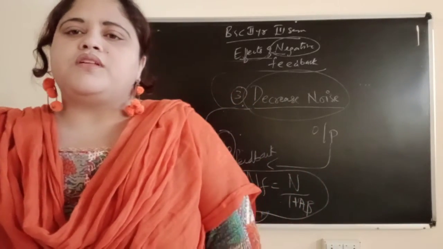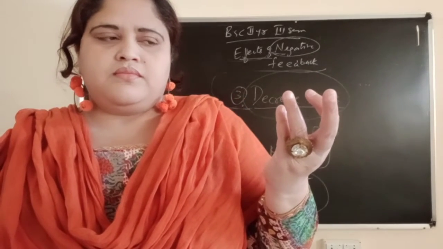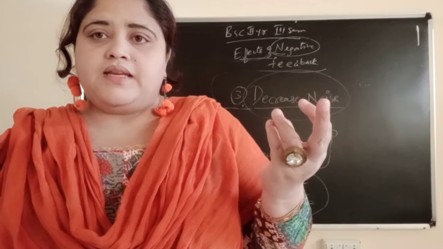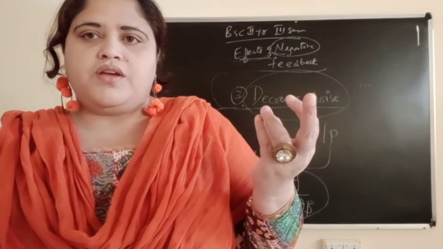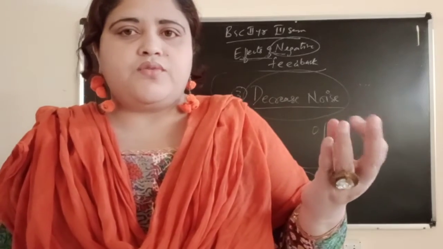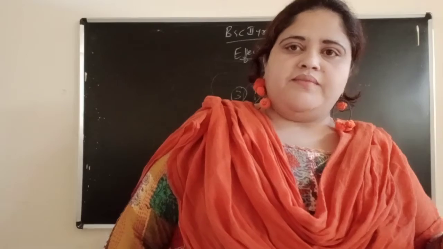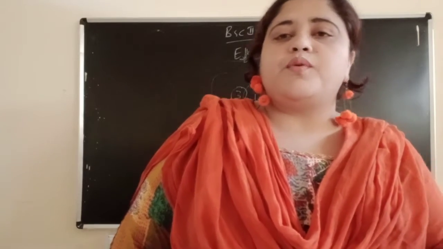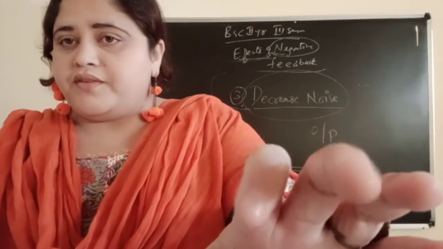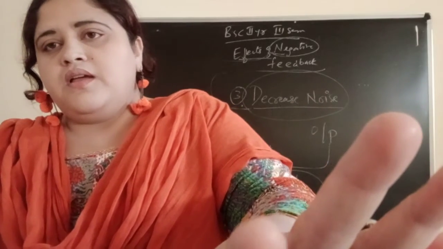Now till now we have studied three: gain stability, then increase in bandwidth, then decrease in noise. Gain stability: we have written the formula AF equals A by 1 plus A beta. Since A beta is much greater than 1, we neglect 1 and keep only A by A beta.